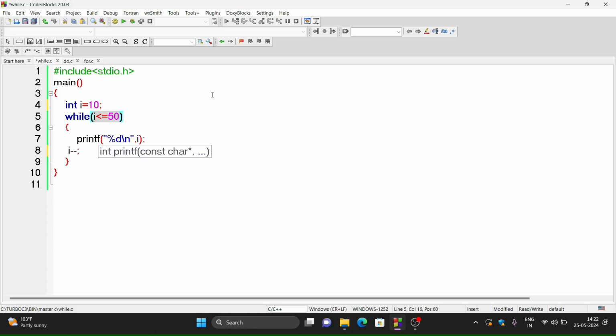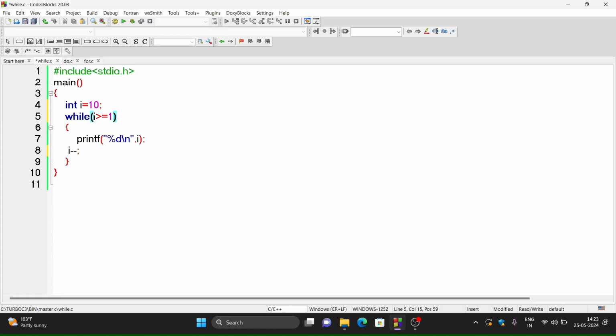So I have to print the values 10, after that 9, 8, 7 and so on. If you observe here, the values of i that I want to print are greater than or equal to 1. So see, first I want 10, after that 9, then 8, then 7, up to 1 I want to print.